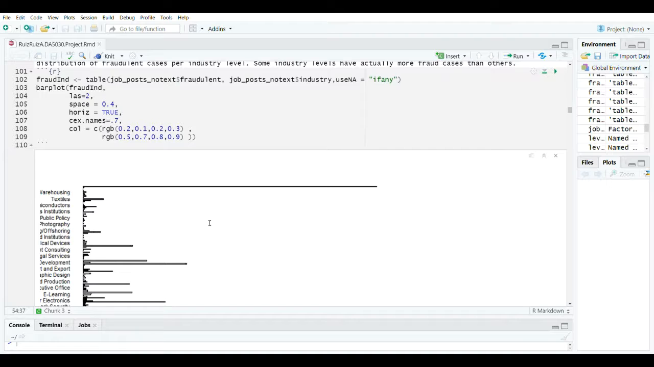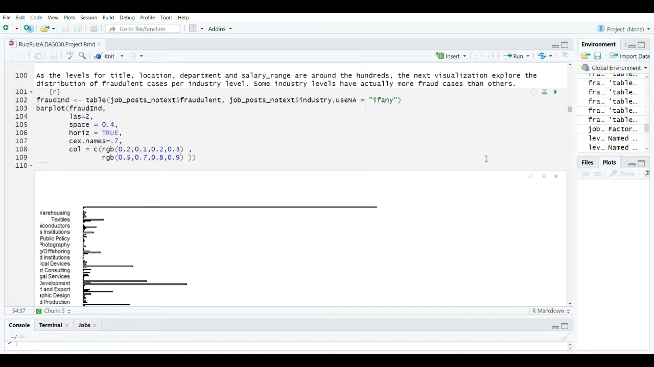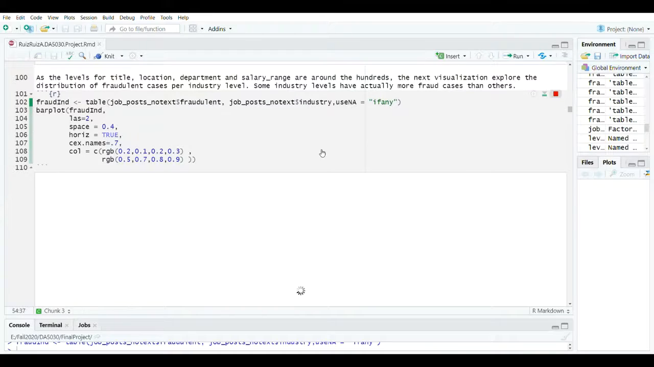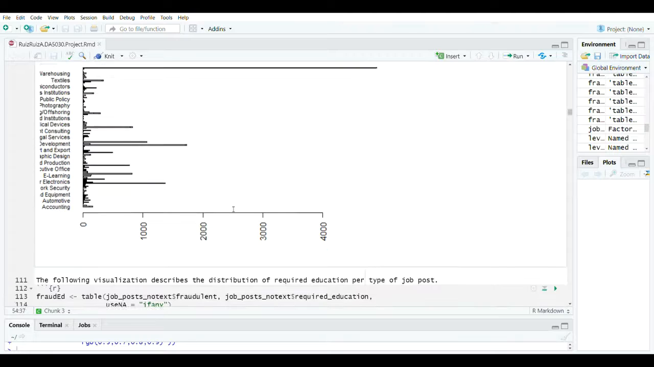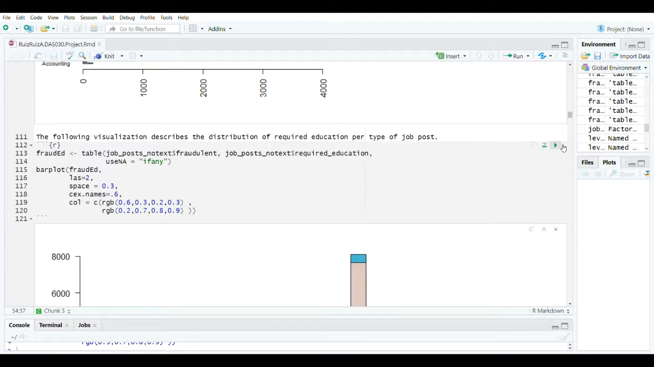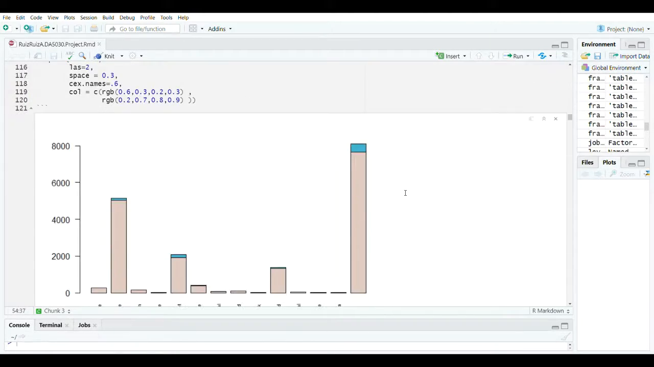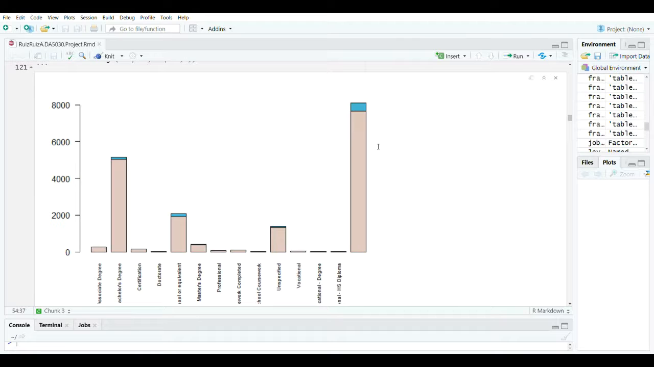So the next step was to try to identify how distributed the fraudulent and non-fraudulent cases are per variable and each possible level of the variable. The first try was in industry, but it has a lot of unique values, so definitely it's hard to read. We tried again with required education, and in required education it is easier.